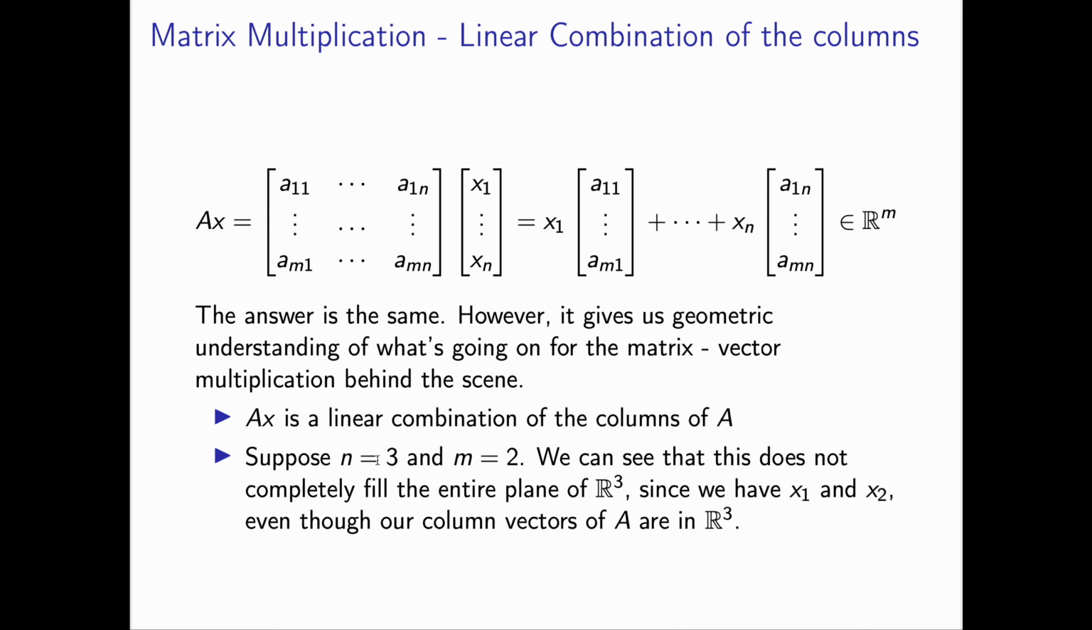The second part is just an example. Say we have a 2 by 3 matrix. My question is, actually you can see that this matrix does not fill the entire space, because a plane is 2-dimensional. So the 2 by 3 matrix does not fill the entire space of R3. Why is that? Because we have x1 and x2. Even though our column vectors of A are in R3, we need one more independent column vector, and then we can fill the entire space of R3.